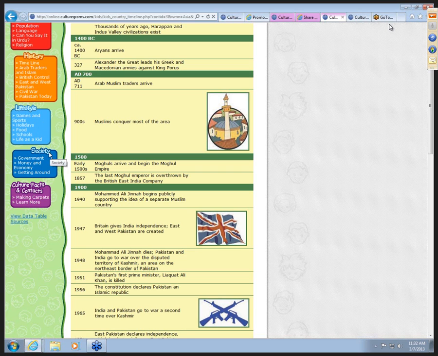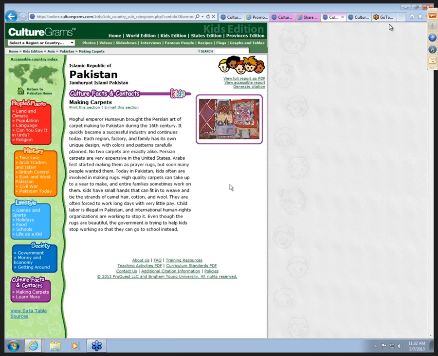Under that, you'll find government, money, and getting around information. And then they also include some cultural facts for each one of these countries. So for example, under Pakistan, they talk about making carpets and that kids are involved in that as well, both in a good way and a bad way.